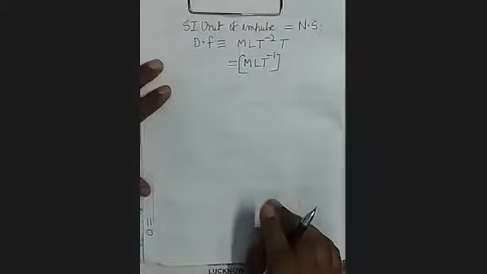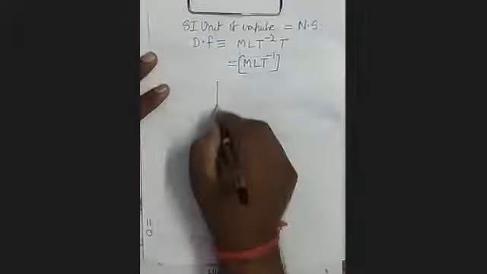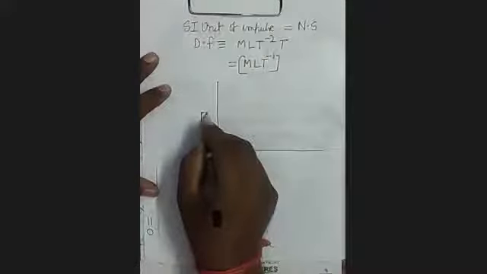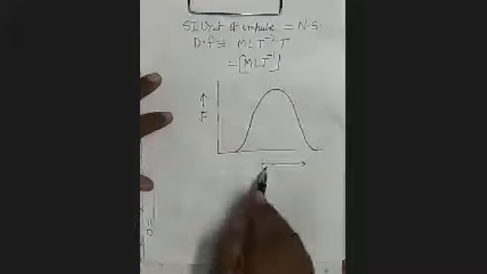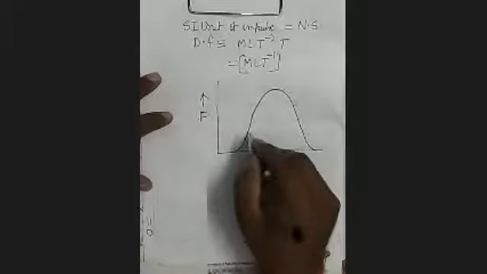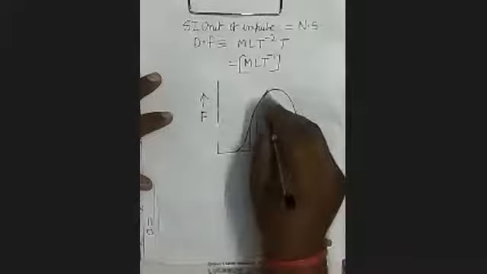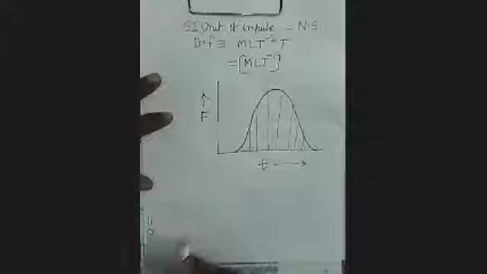How can you calculate the impulse? By the graph. I have drawn this graph, the force versus time curve. General nature of the impulsive force. As I have already told, the impulse is equal to the product of force and time, which means it will be equal to the area enclosed.